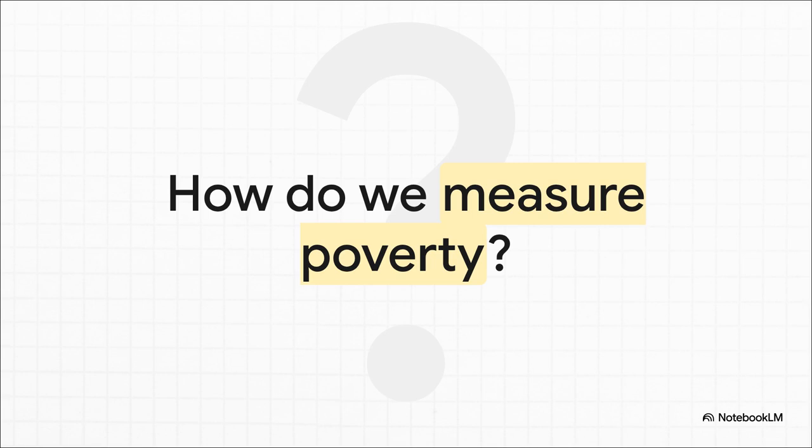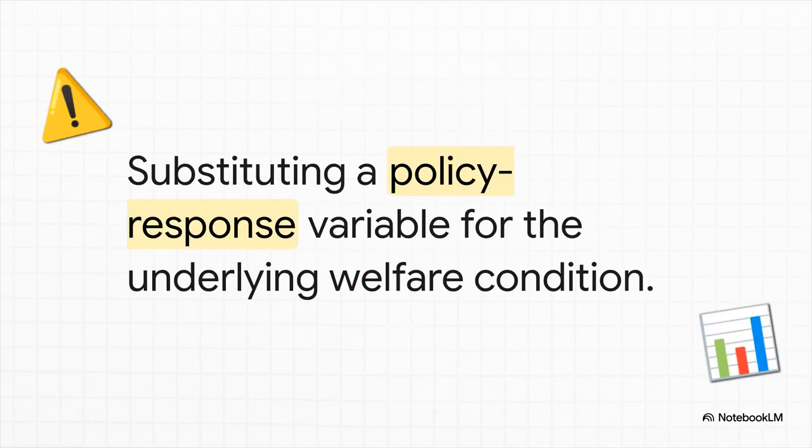How do we actually measure poverty when direct data on a household's income or consumption is either way too costly to collect or just completely unavailable? Because you can't exactly look at a family and magically know their bank balance. Because researchers can't always measure true income, they tend to fall into what the paper calls the conditional cash transfer proxy trap. Basically, they use enrollment in government aid programs as a proxy for poverty itself. If a family is receiving a cash transfer, boom, the researcher codes them as poor. They are substituting a policy response variable, which is enrollment in a program, for the underlying welfare condition.